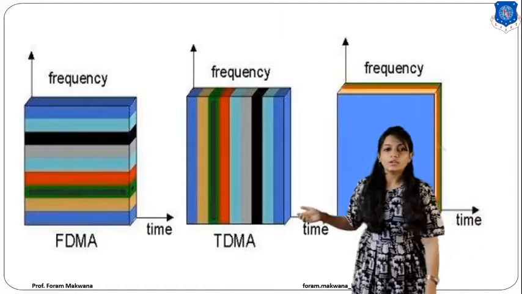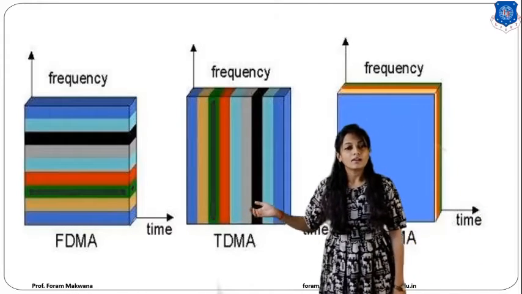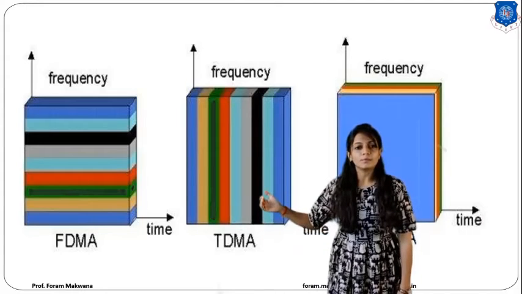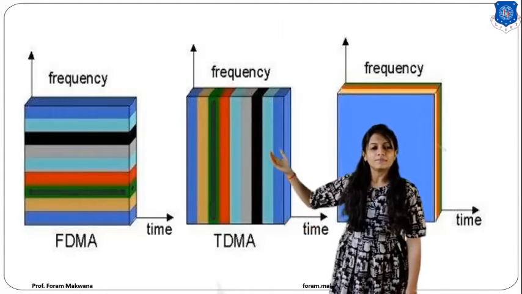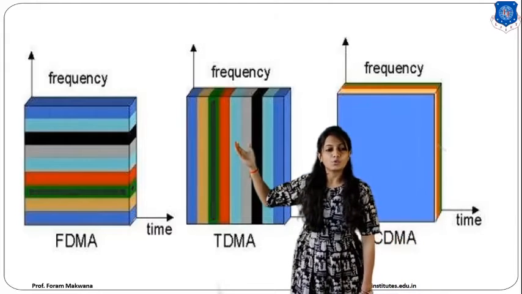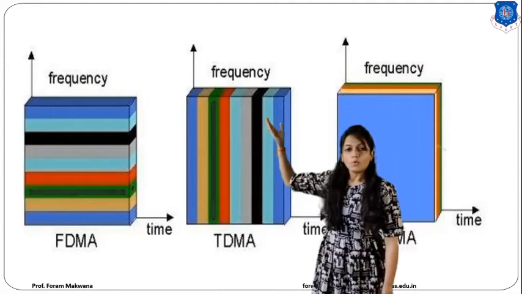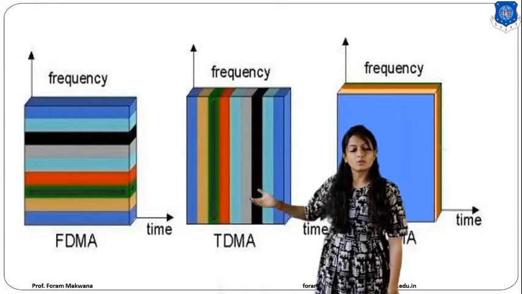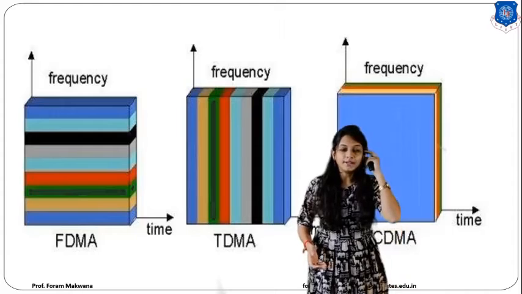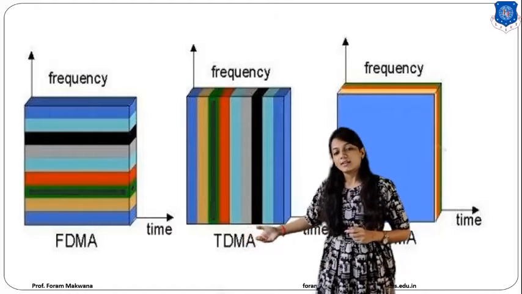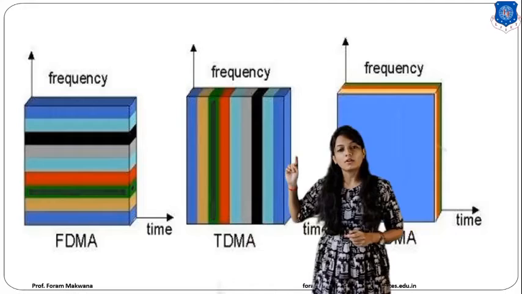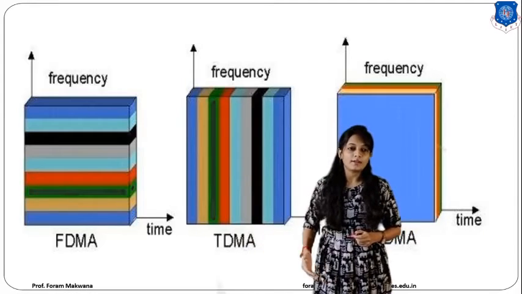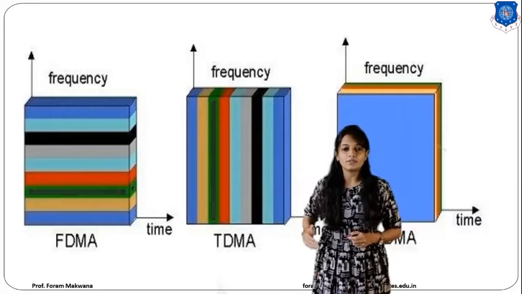Now, as I have told you, the frequency in FDM is going to be distributed for multiple users. Over here, this graph shows frequency on the x-axis and time on the y-axis. That means I am going to assign the same time slot for multiple users in FDM, but all the users are going to be identified by a different frequency.